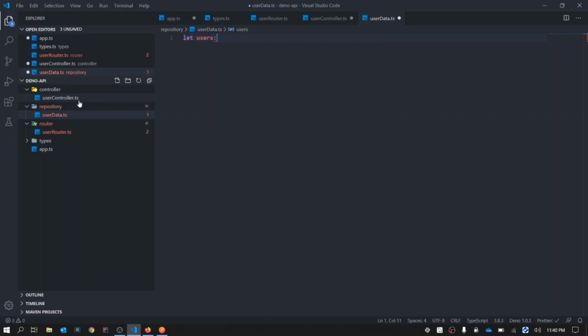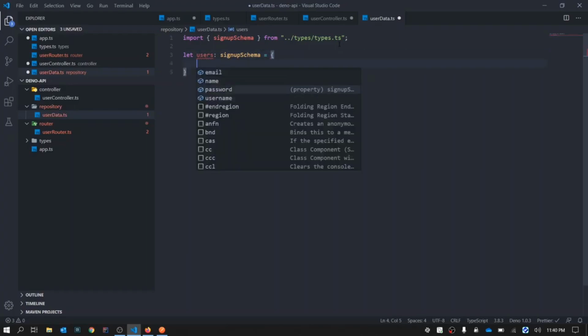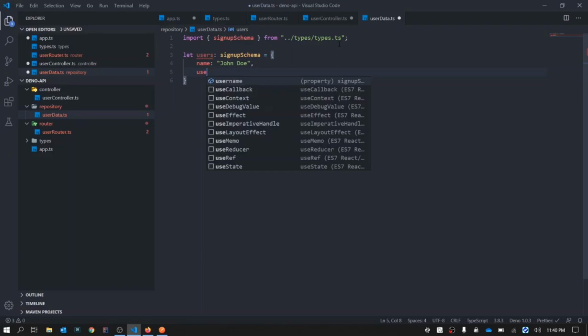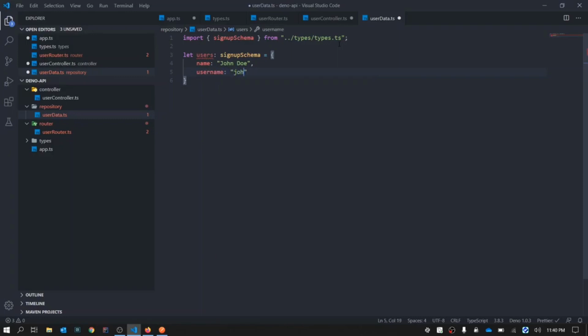So here we need to define the type of the user. It will be the sign up schema. We imported that sign up schema from types.ts. Users will be equal to the sign up schema. Now here we can clearly see the four things that we need. This is a very good feature of TypeScript. First, we'll define name. Name we can write John Doe. Then username we can have John Doe.